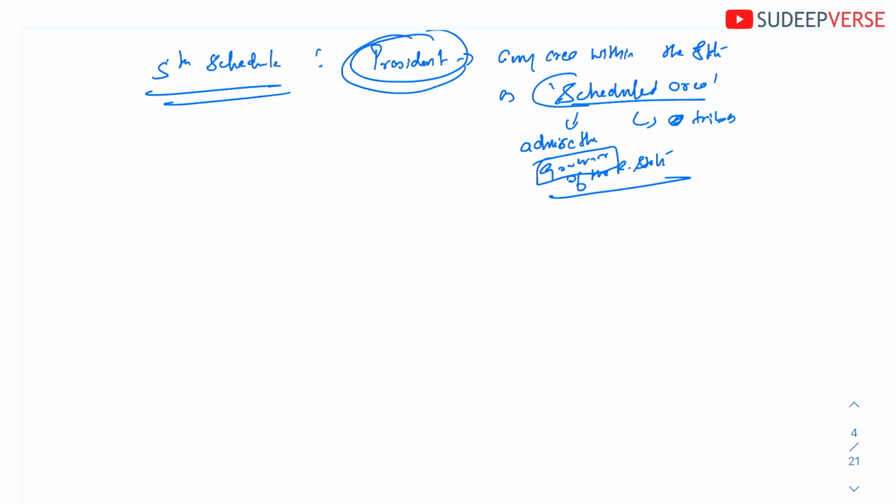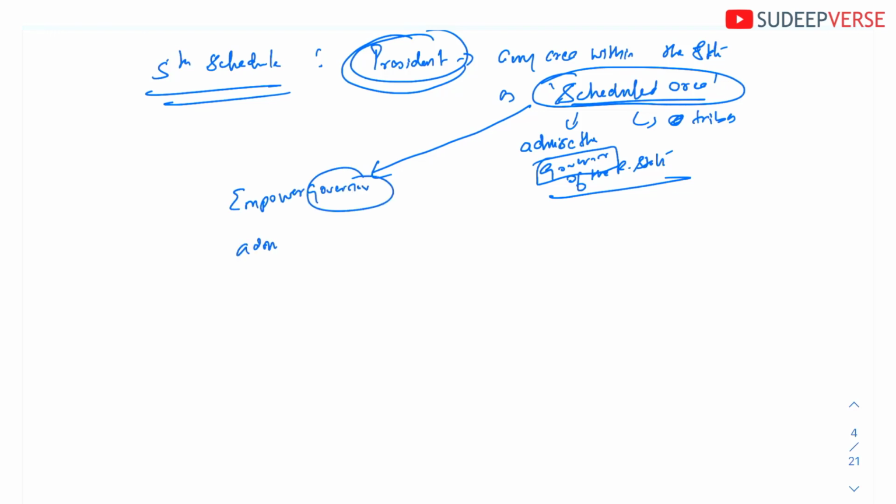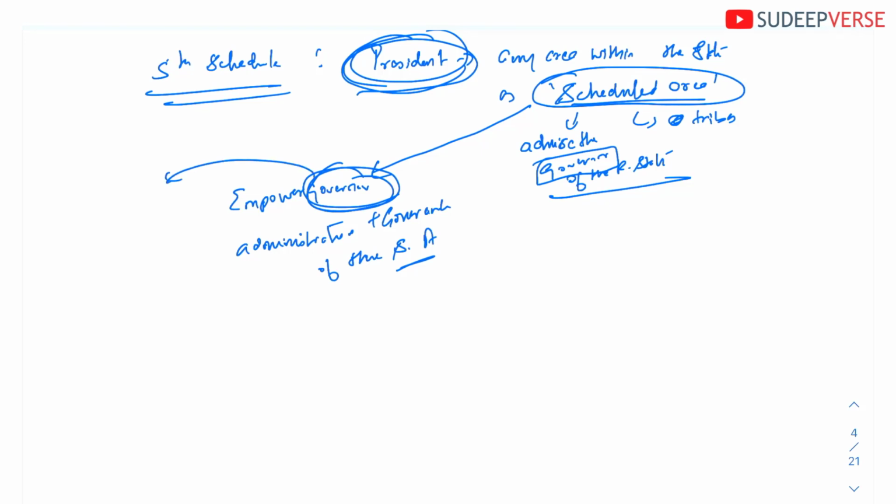So once that area is declared as the scheduled area, okay, now the scheduled area will empower the governor. Now the governor will be in charge of the administration as well as the governance of these scheduled areas. Okay, so though the president is the one who will declare an area as scheduled area, from the administration and governance perspective, the governor handles it. Okay, now the governor is given special rights.